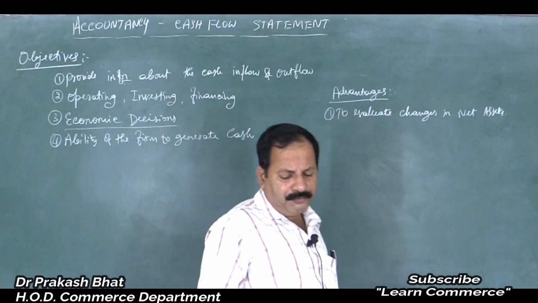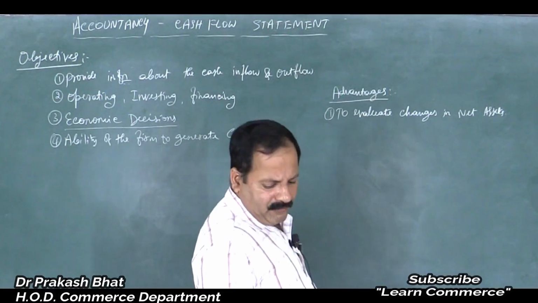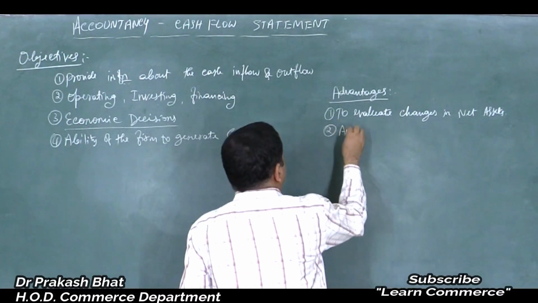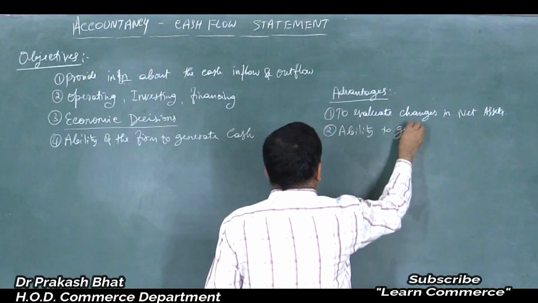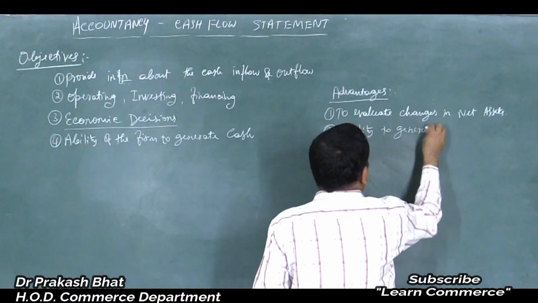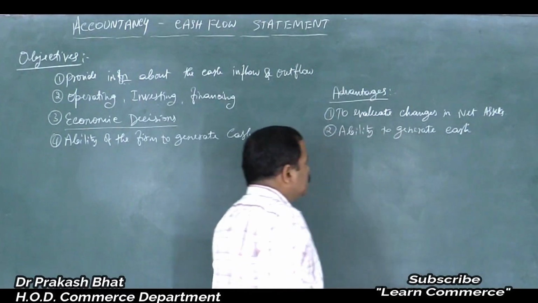Second one is ability of a firm to generate cash. That is one of the objectives also, and again it is a merit also.